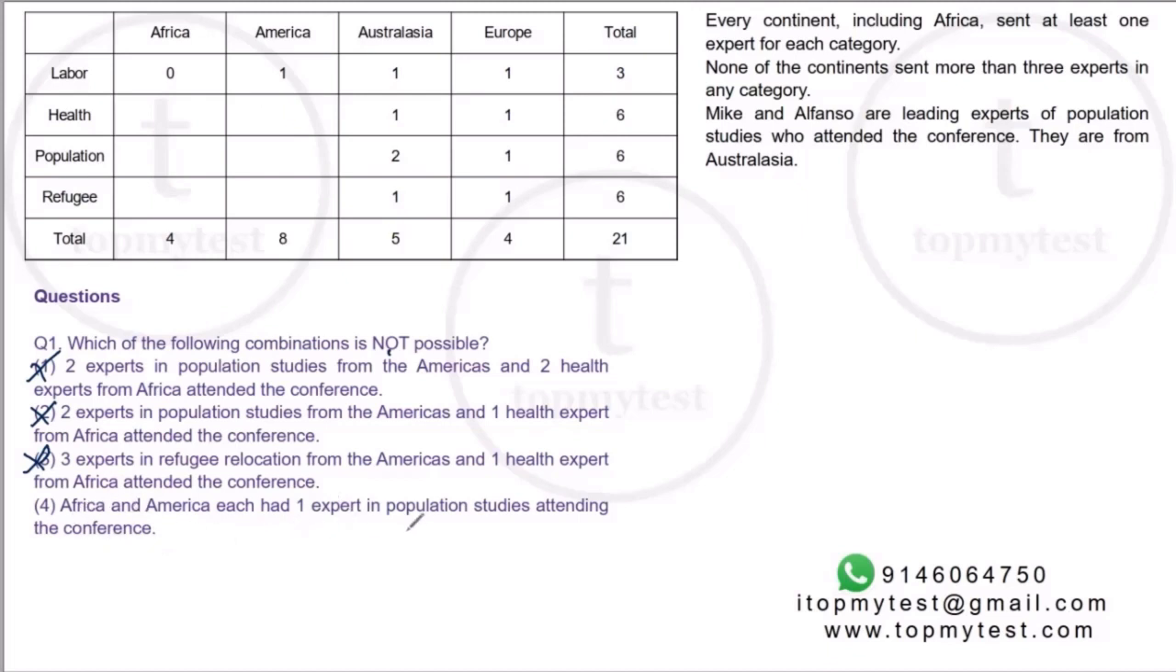Africa and America had 1 expert in population studies attending the conference. So if I put both of them 1, right, the row total is only 5, but I need 6. So this is not possible. Option 4 will be your correct choice.